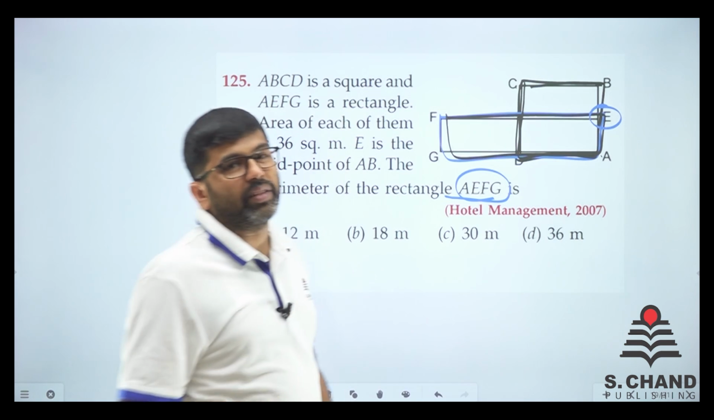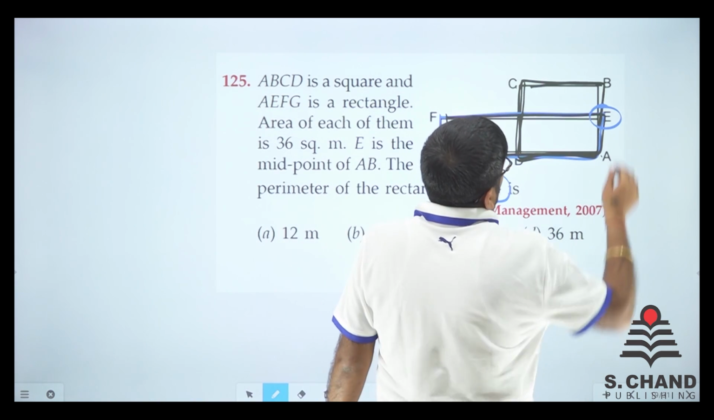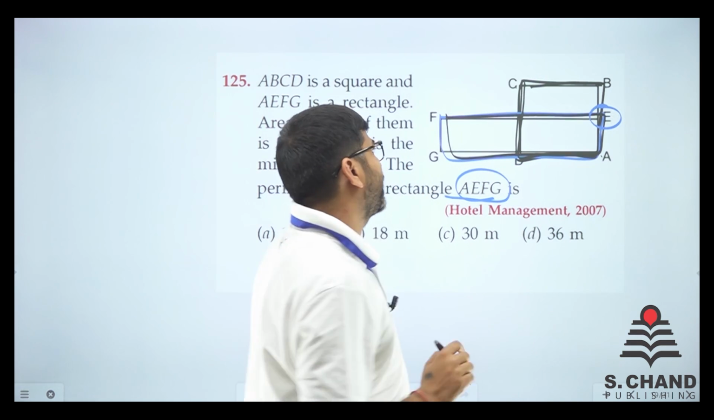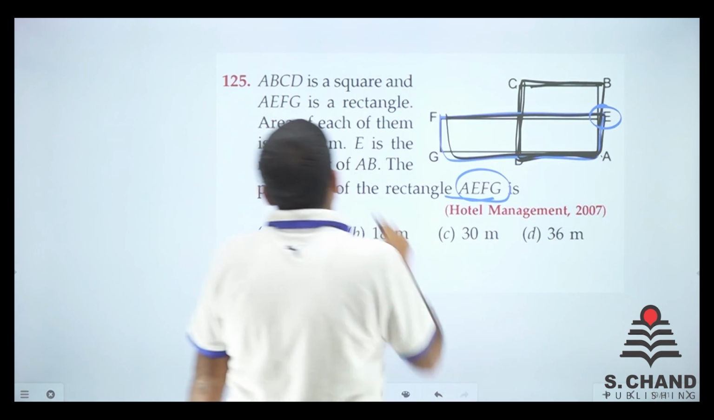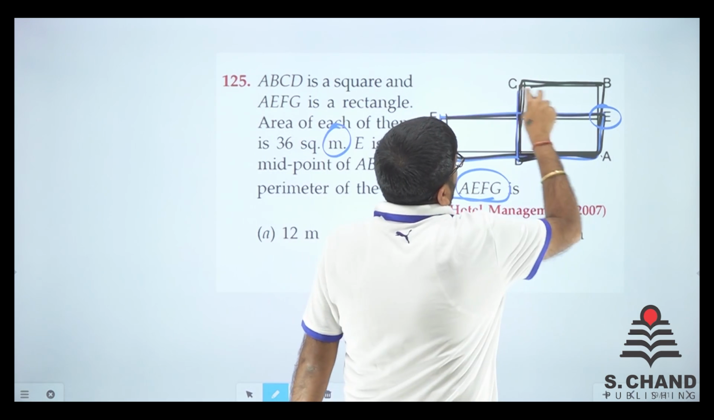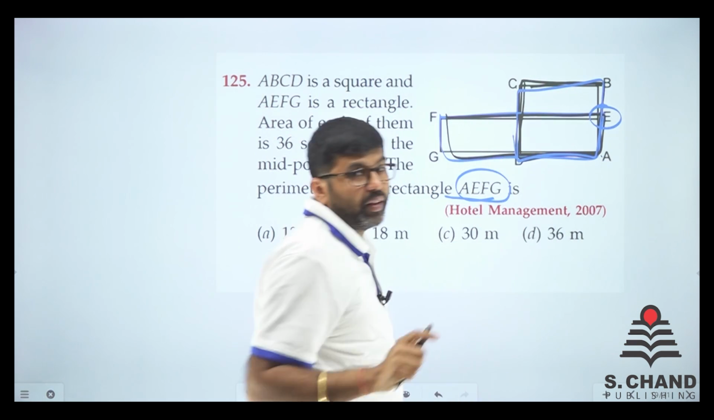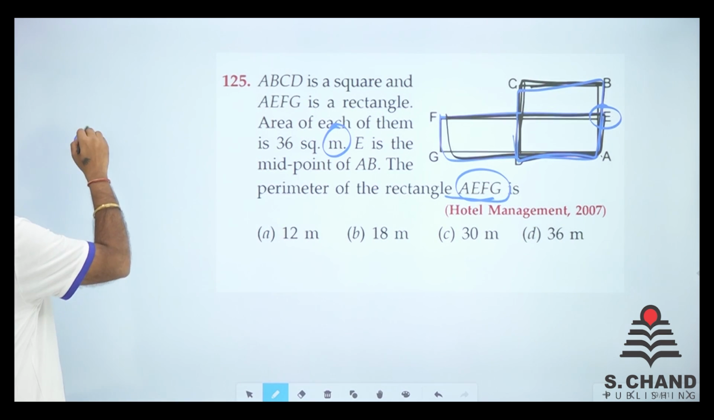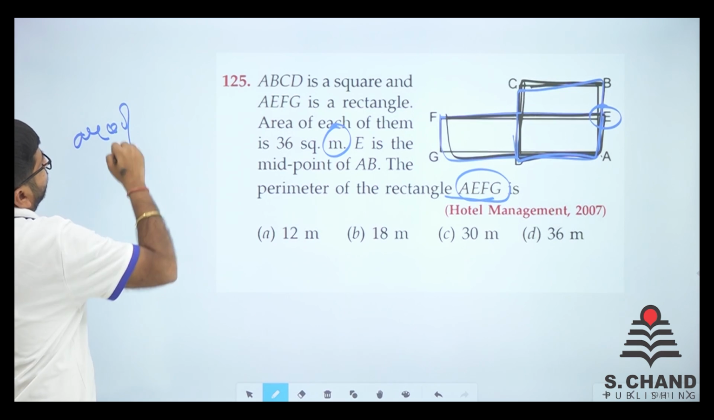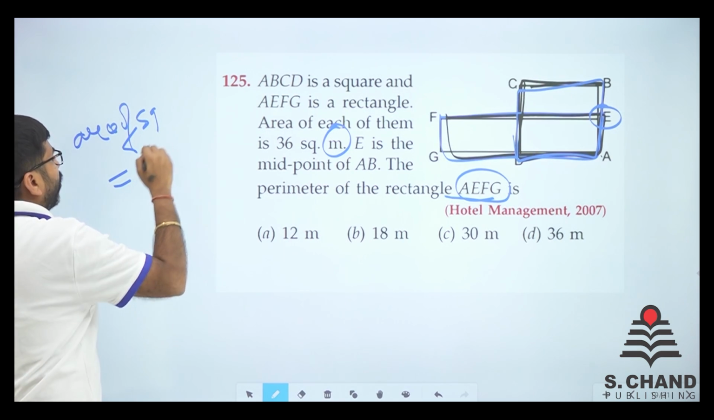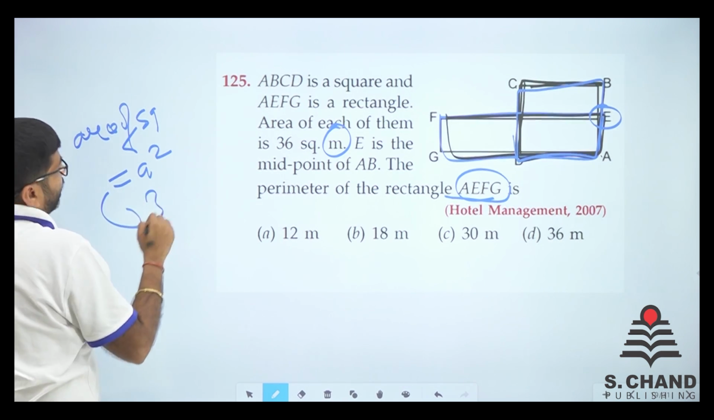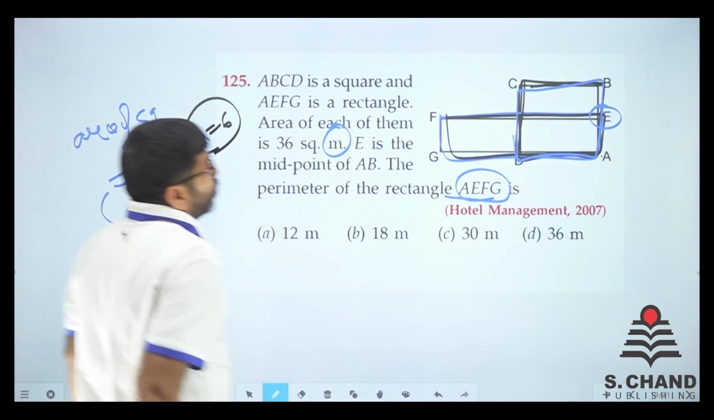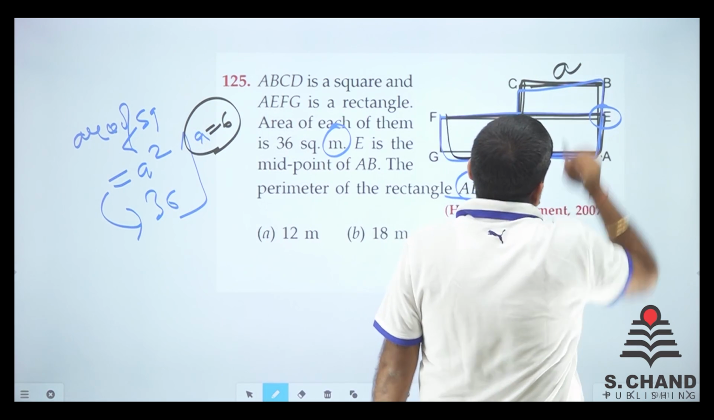I think it is very simple. What we need to do? See, this is 36 square, which means this is a square. What is the area of a square? Area of a square is equal to a square, and that is given 36. That means a is equal to 6. That is given. So we have got this side as a, right?